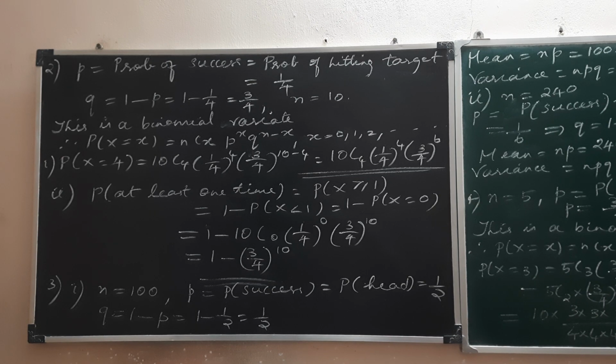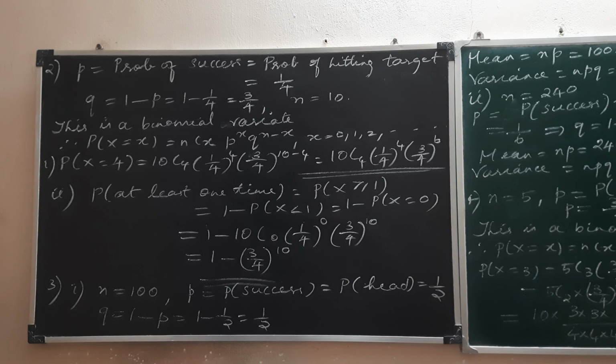And here we see there is an incident they are discussing. The person is trying to hit a target, and the probability of hitting the target is given as 1 by 4. So either he can hit the target or he does not hit. Hitting the target is success, so not hitting the target is the failure. So there are only two outcomes for the experiment, only success or failure, and also the number of trials is not extremely large. It is just larger than usual, that is 10.